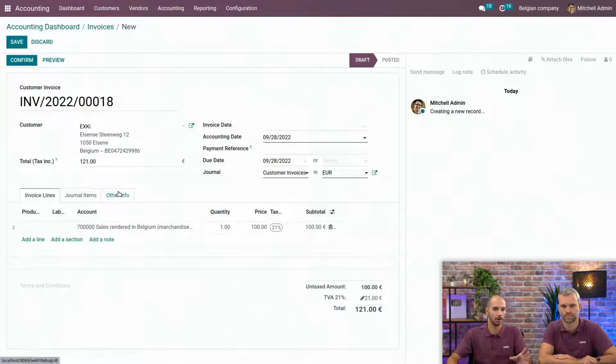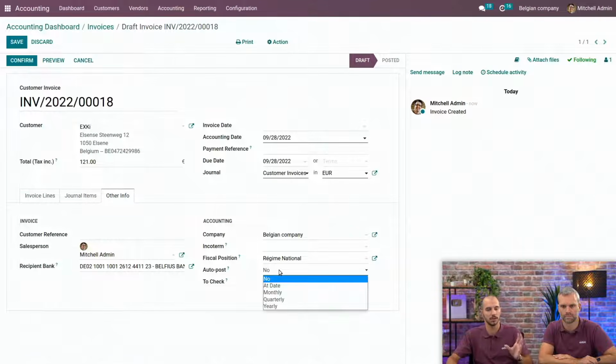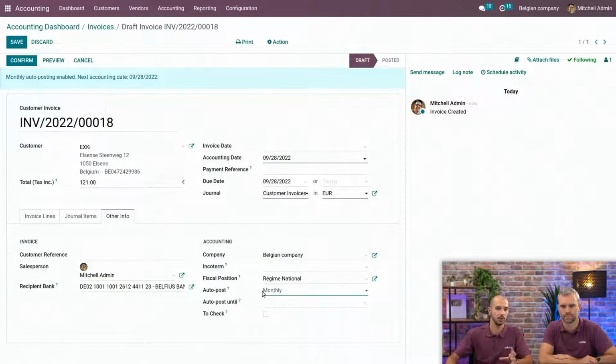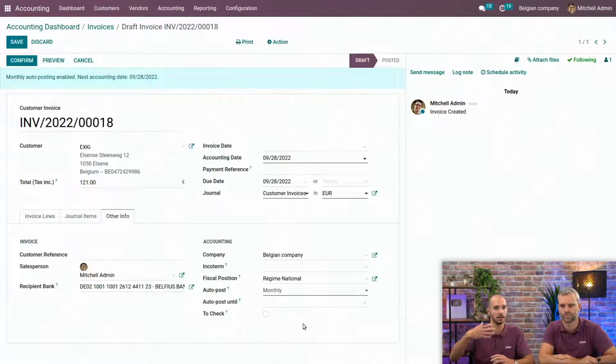And you can also, in the other info tab, choose to auto-post this invoice, meaning you can choose for a monthly, and you can also add an end date if you want, but you can then post this invoice every month, and it will be done by Odoo automatically. So you don't need to create a new invoice each month for the same customer for the same amount.